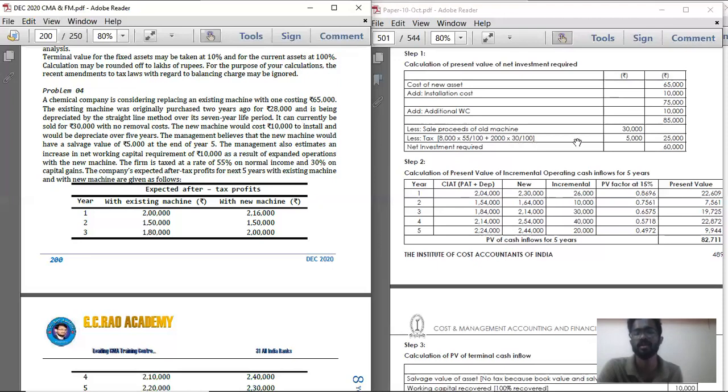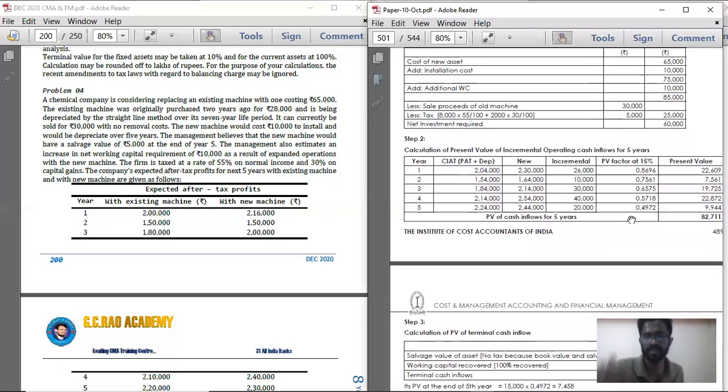30% divided by 100. So that is the tax amount which you should deduct from the sale proceeds, because you are going to pay tax out of that sale profit. So 30,000 minus 5,000, you are getting 25,000. So 85,000 minus 25,000 is the net investment required. That is the present value of cash outflow. Understood? So simple, same calculation.